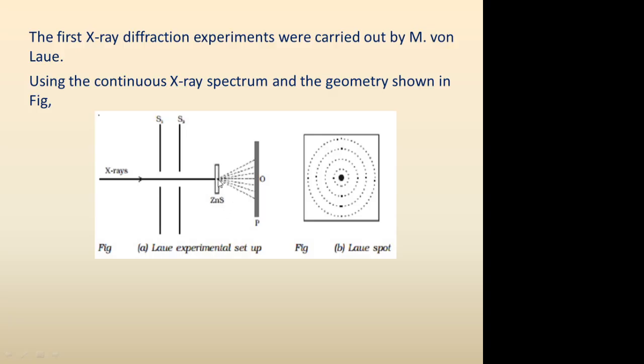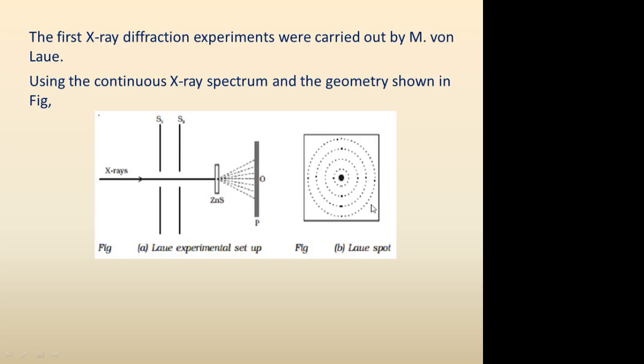Those X-rays, after undergoing diffraction, are collected on a screen or a photographic plate, and after a certain period of exposure, when we develop that photographic film, we get a pattern like this.